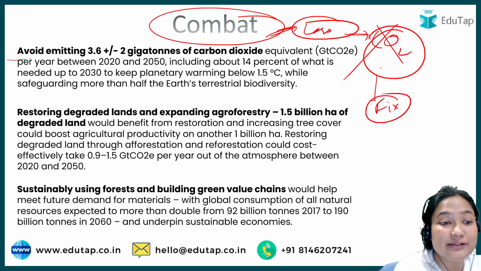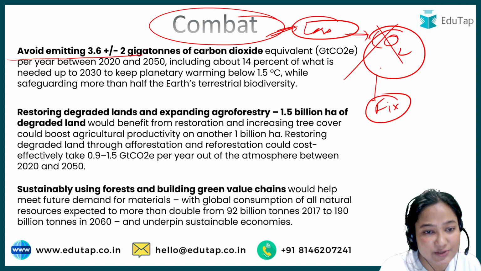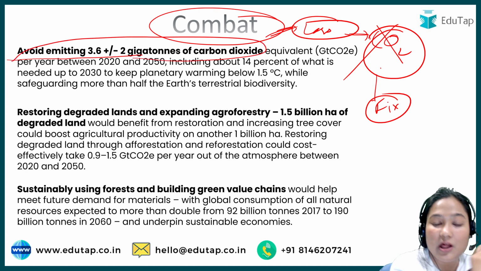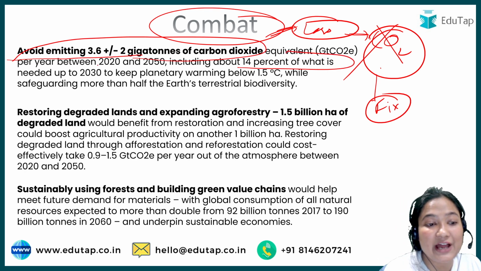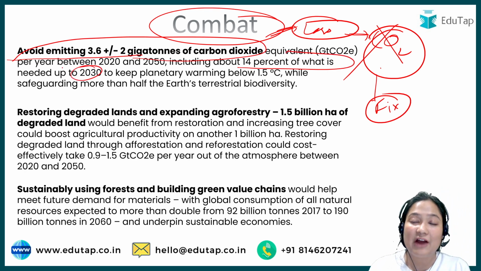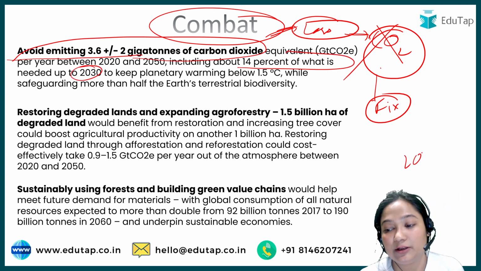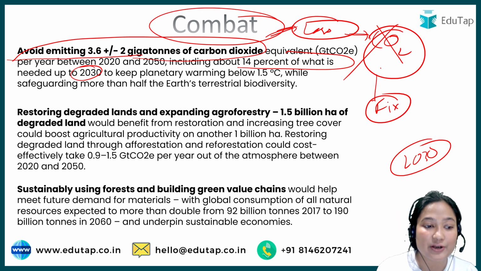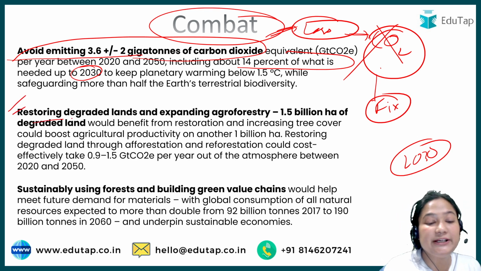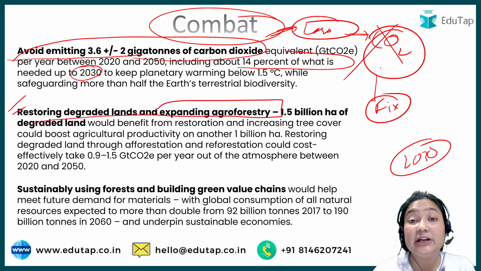So avoid emitting 3.6 plus or minus 2 gigatons of carbon dioxide. Okay, so this is the target, and 14% of that has to be achieved by 2030. So this is the first target that we are trying to achieve by combating the loss of the forest. Then we should restore the degraded land and expand agroforestry.